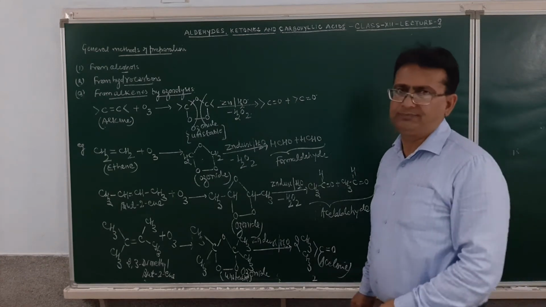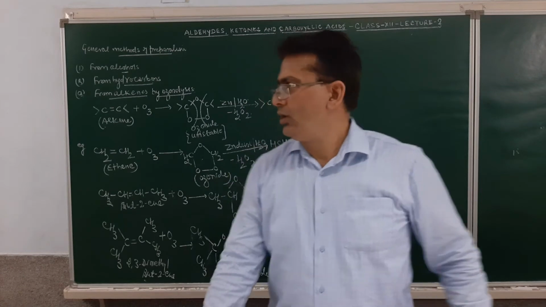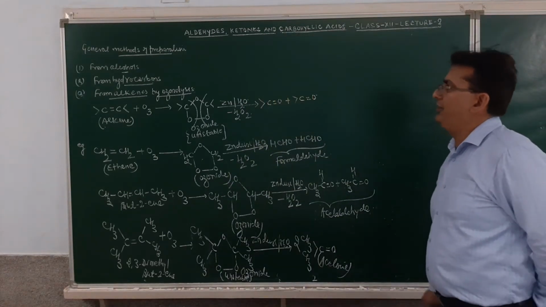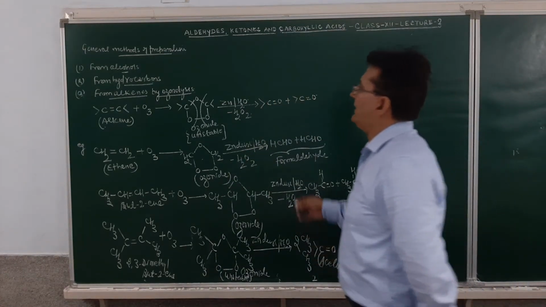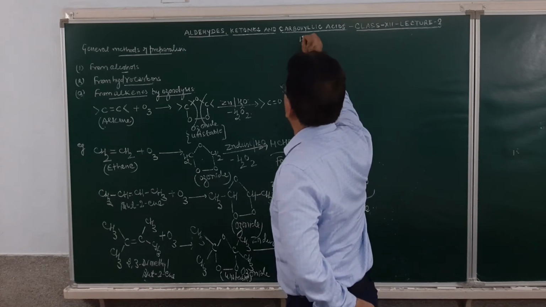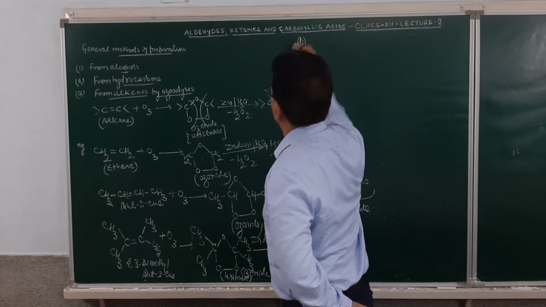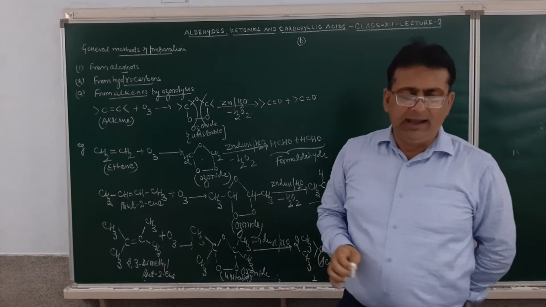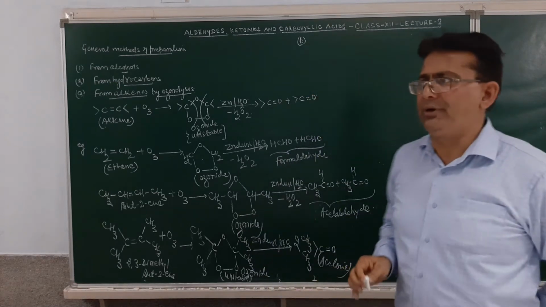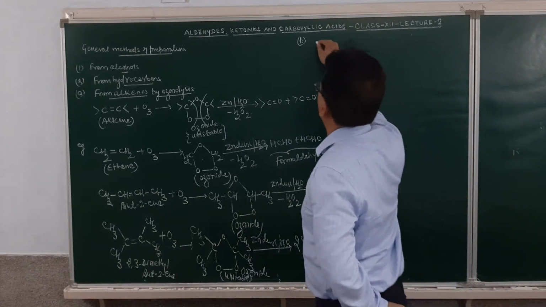Am I clear? The other method is from alkynes, and the process will be called the process of hydration.